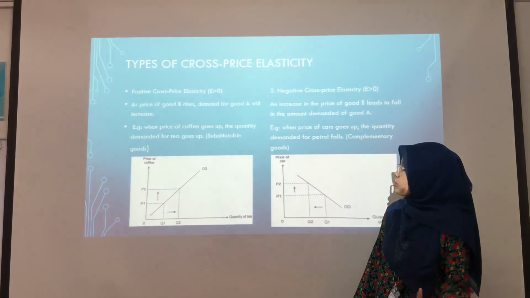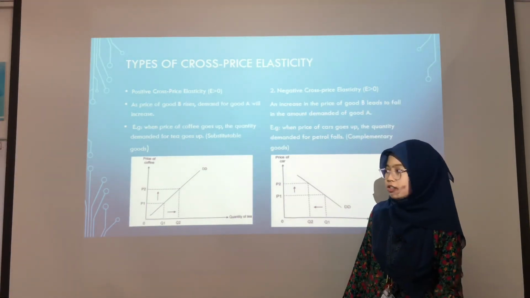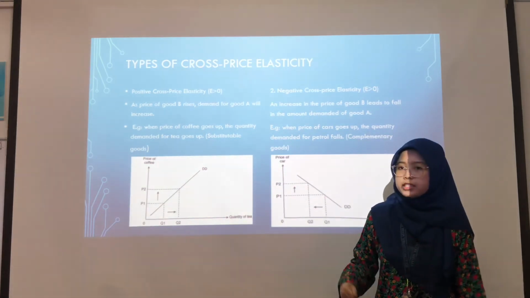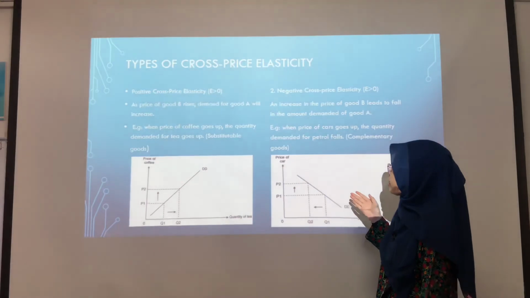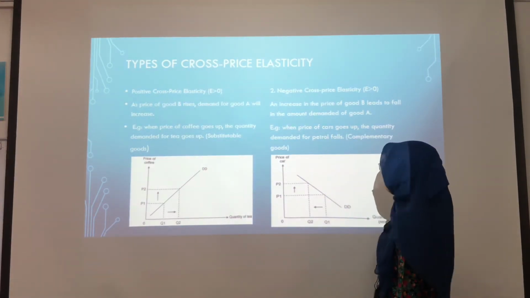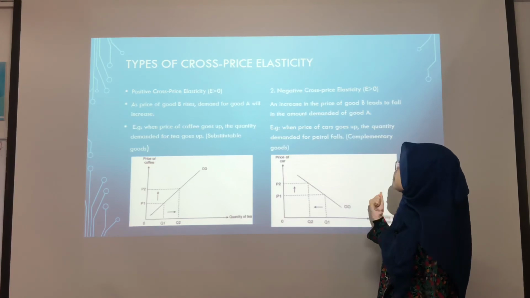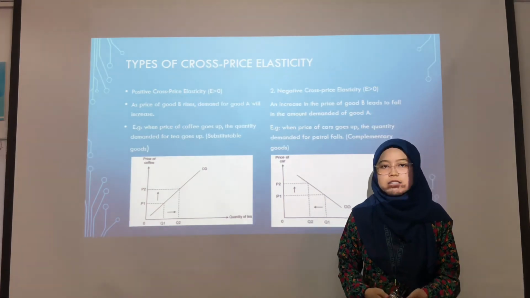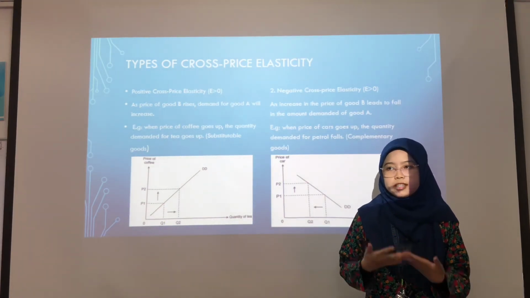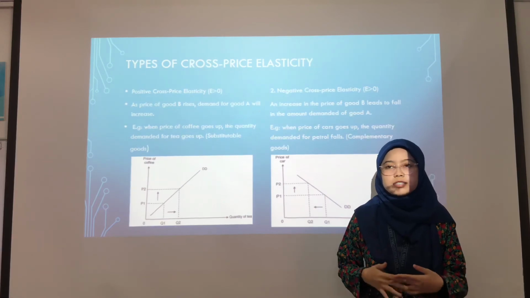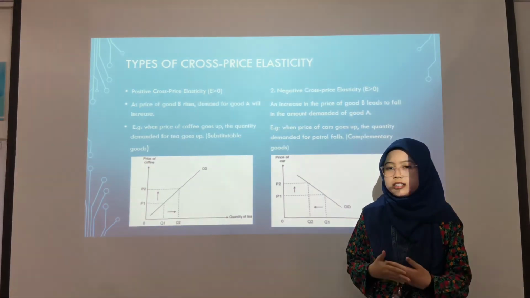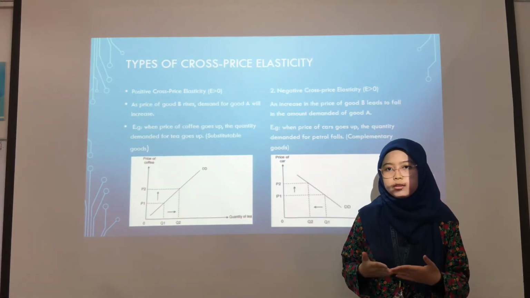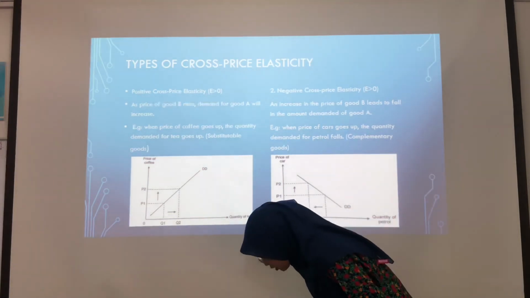The second one is negative cross price elasticity. The coefficient E is less than 0, which means an increase in the price of good B will lead to a fall in the quantity demanded of good A. For example, cars and petrol are complementary goods. So when the price of cars increases, the demand for petrol will decrease.